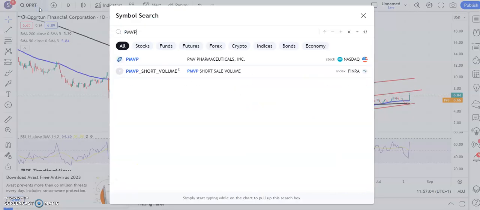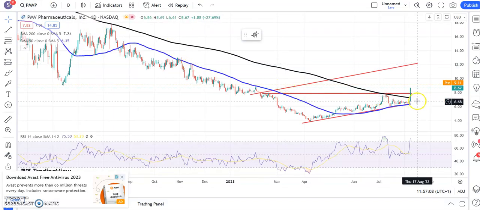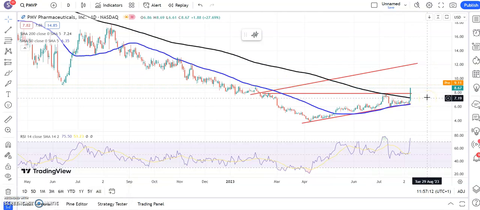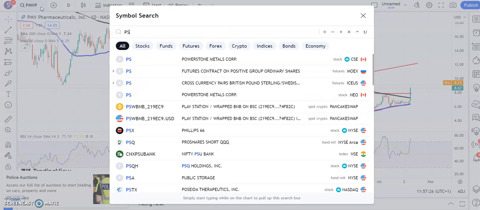We progress to PMB Pharmaceuticals here. Beautiful break of the 200-day moving average, a very clean break around $7.20. We've also broken through recent resistance from July, $7.90, and the longer we stay above that, the greater the chance of a move to $12 as soon as the end of next month. So a nice turnaround there.